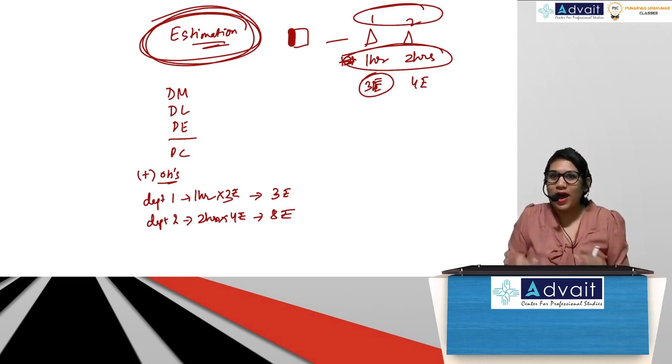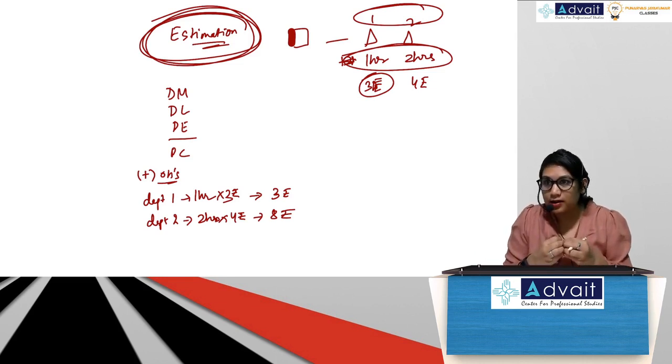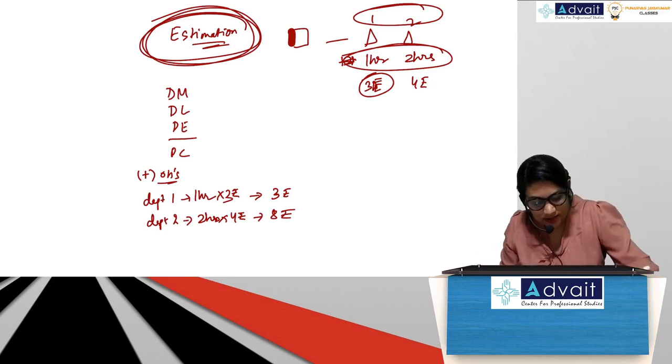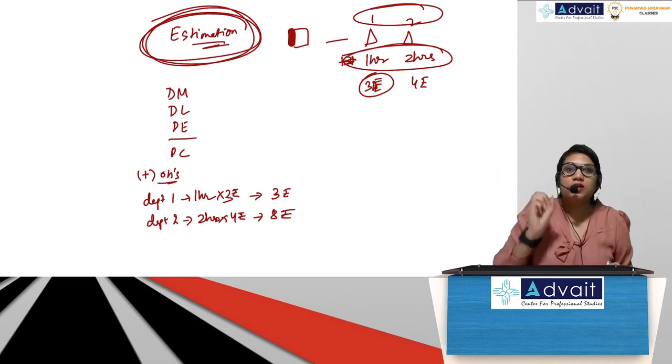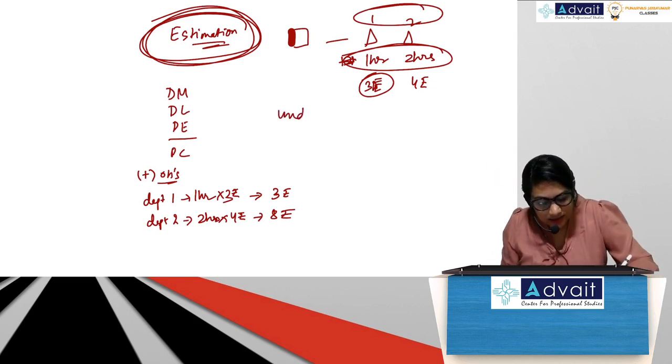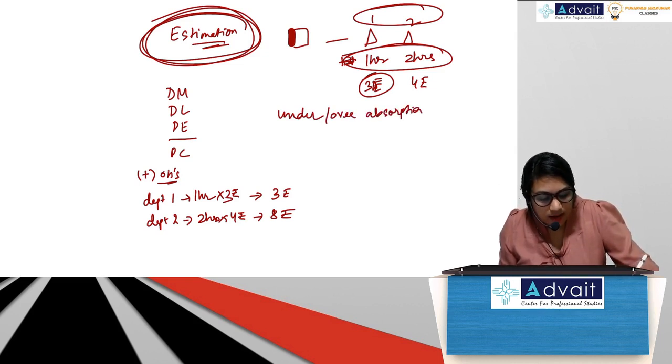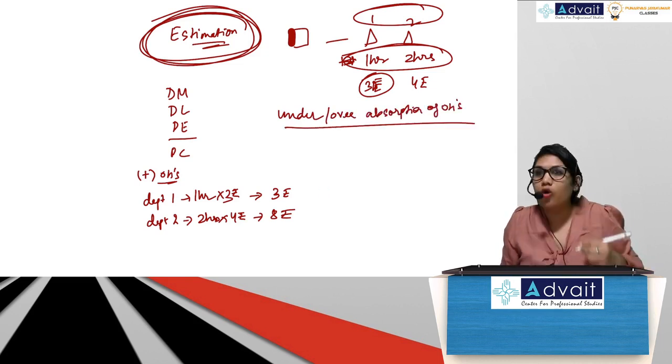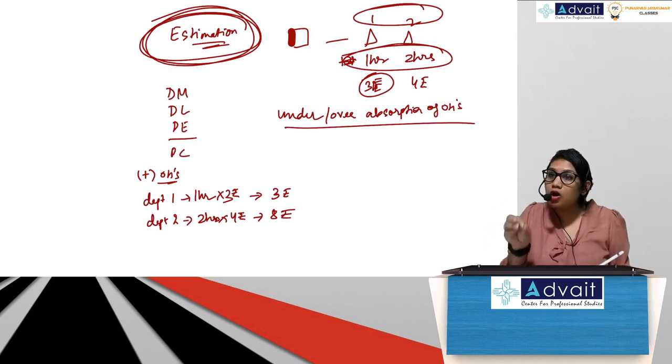Not necessary, no. Actual and estimated may not match. There may be differences, correct? So those differences between actual and estimated overheads result in under or over absorption of overheads.